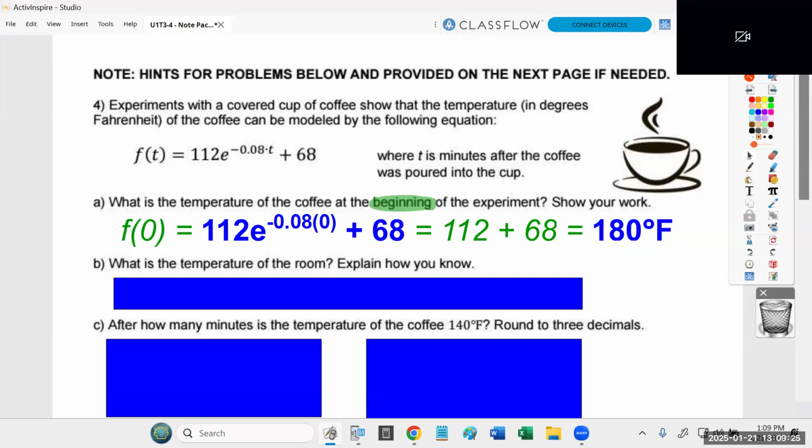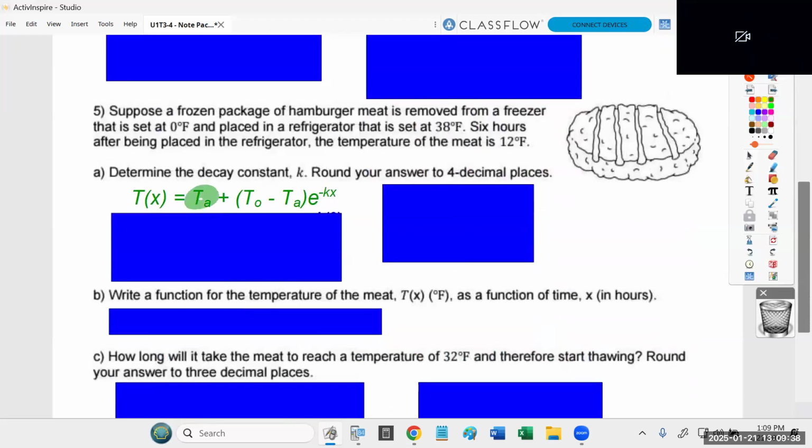Now the next question says, what is the temperature of the room, and explain how you know? I realize they put it in a slightly different order, but notice that the number by itself is the temperature of the atmosphere, the temperature around the cup of coffee. They pre-simplified this for you.